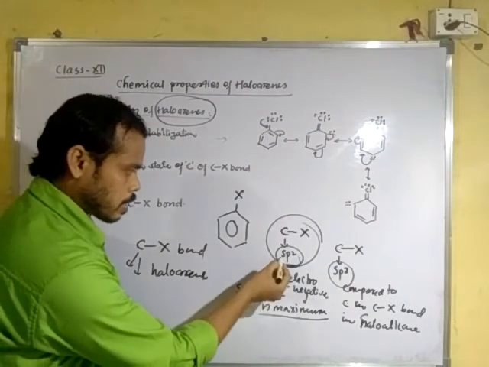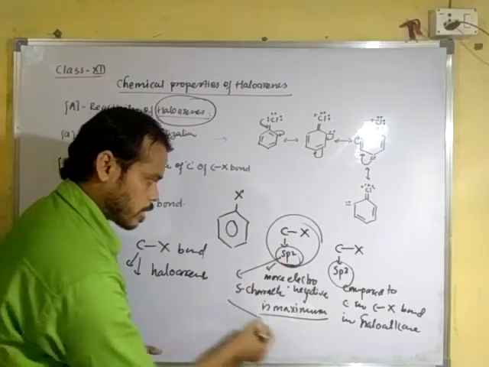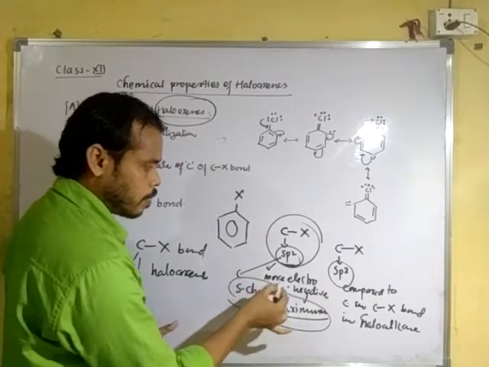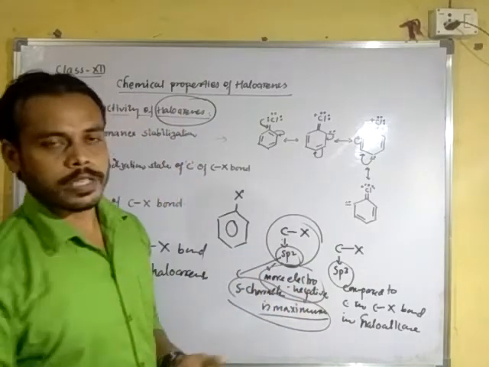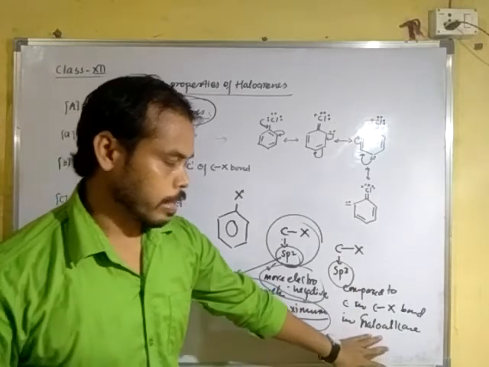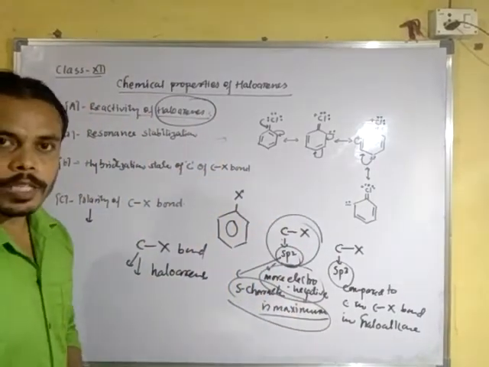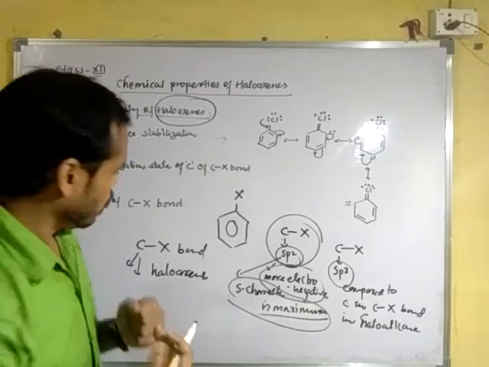Since it is sp2 hybridized, its s character is maximum, and due to s character being maximum, the carbon is more electronegative compared to the carbon of haloalkanes. So once again this reduces the reactivity of haloarenes toward the nucleophilic substitution reaction.